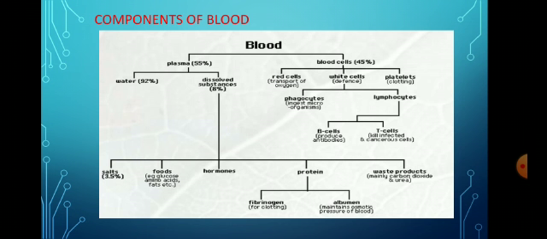The next type of cell is the white blood cell. The white blood cell is also called the leukocytes. The white blood cells can be divided into two categories: the phagocytes and the lymphocytes. The phagocytes ingest microorganisms. The lymphocytes are of two types: the B lymphocytes, which produce antibodies, and the T lymphocytes, which kill infected and cancerous cells. The third type of cell is the platelets. The platelets are also called thrombocytes and they help in the clotting of blood.